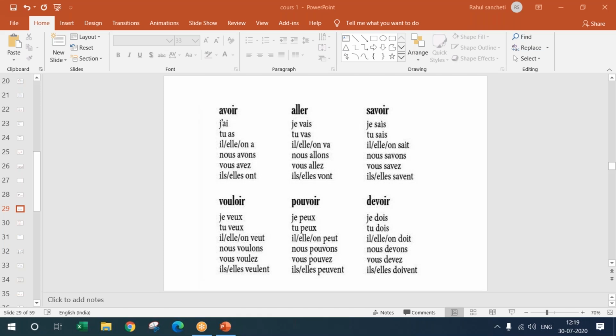So the first group, and I think Aisha had a question about why the groups are there. This is the reason groups are there. The first group is the easiest group, all of them ending with er. There are quite very few exceptions. We will discuss the exceptions now. And then the second group is ir ending verbs, which have quite a few exceptions. And the third group will be re and oir verbs, which are all exceptions.